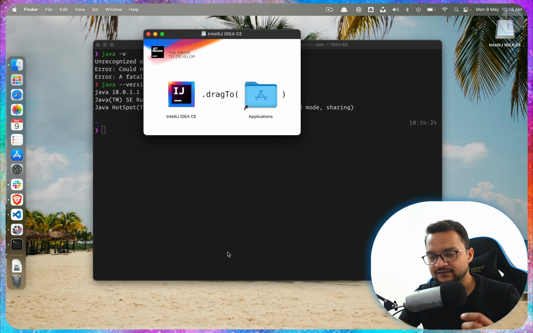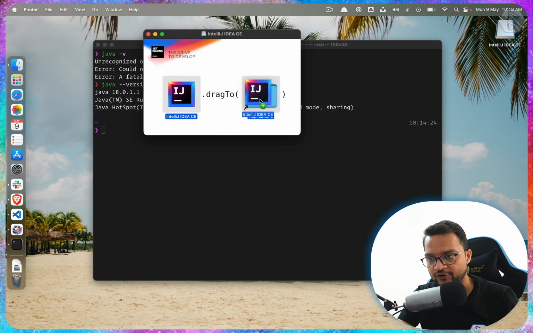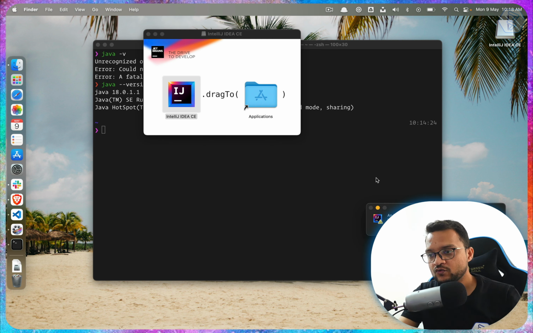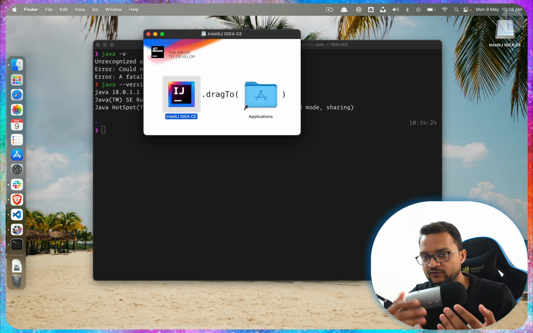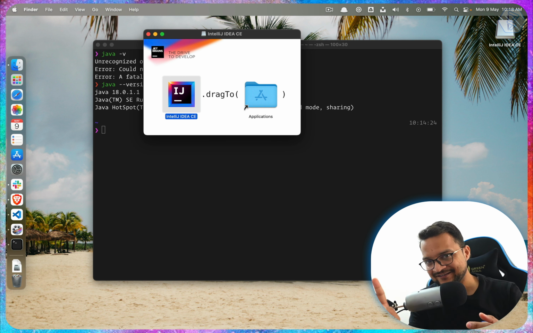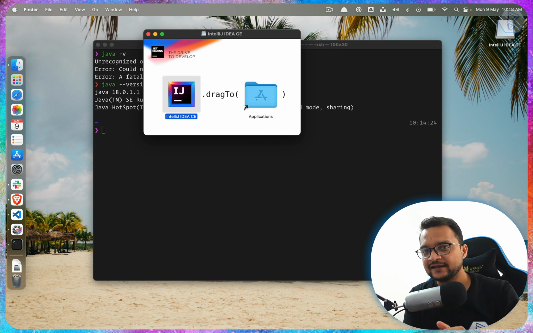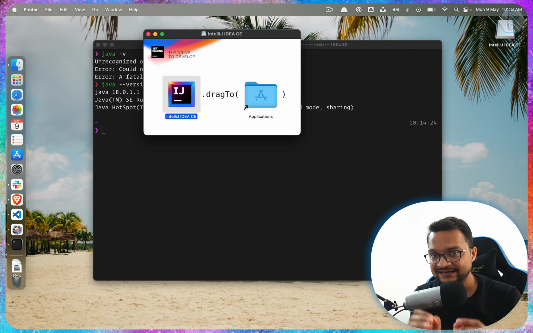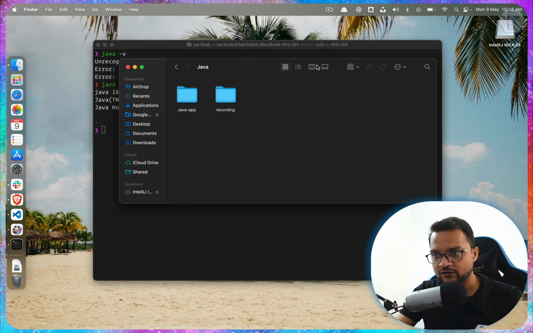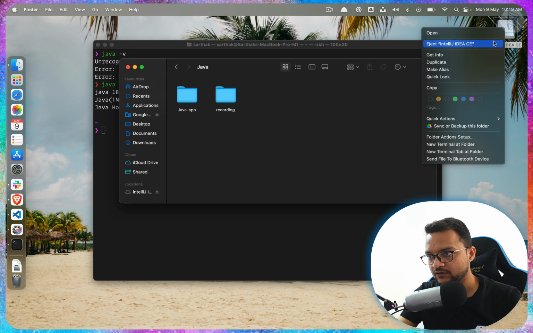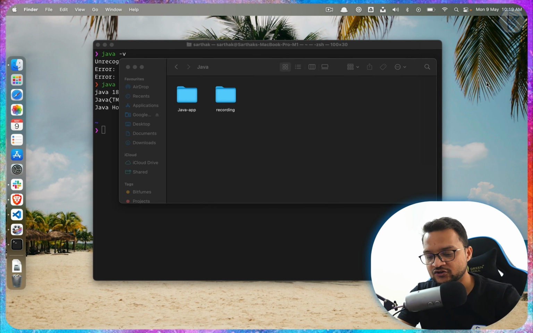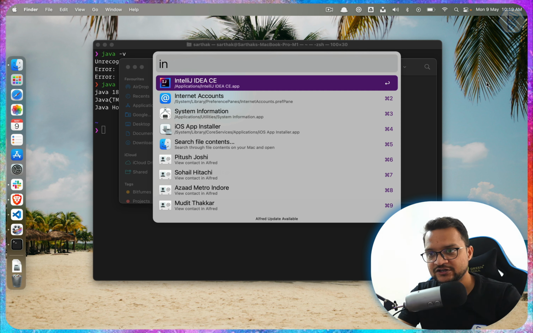And now you can see the installer application is open. What you just have to do is drag it to your Applications folder. Once again, this is just for macOS. If you are on Windows, then you will find an installer. You just need to hit next a couple of times, and then the IntelliJ IDE will be available on your system. Once done, you can close it, eject this, and then start searching for IntelliJ IDE.